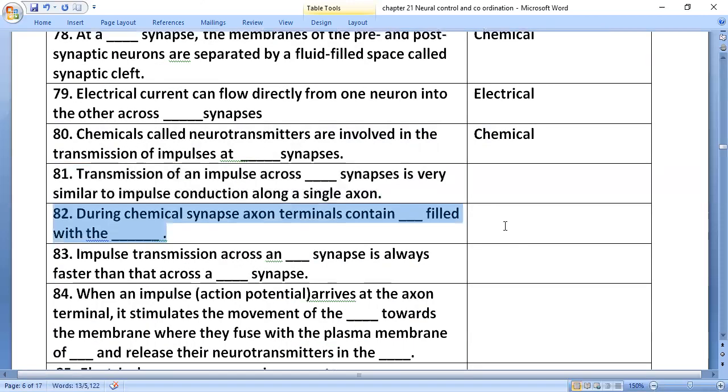Transmission of an impulse across an electrical synapse is very similar to impulse conduction along a single axon. At a chemical synapse, axon terminals contain vesicles filled with neurotransmitters.